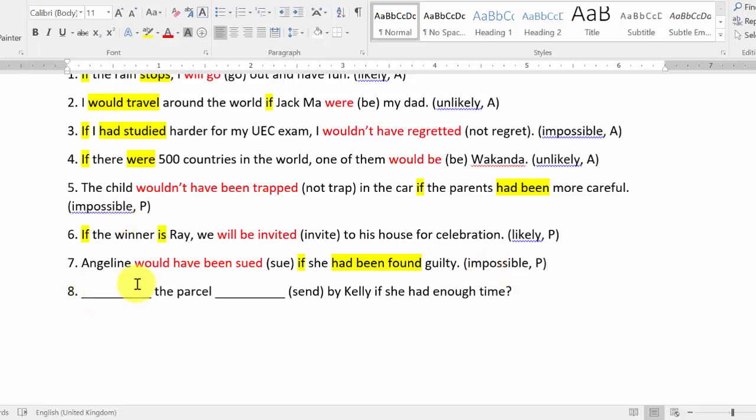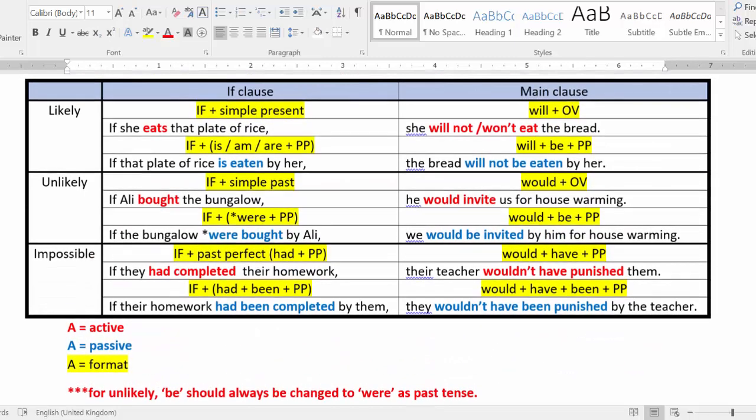Okay, so number 8, what the parcel what by Kelly if she had enough time. So here your keyword is if, and also your verb had. Had is the past tense of have. So this sentence has a past tense, so simple past tense. It should be unlikely. Since you have simple past, another part should be would original verb or would be pp.